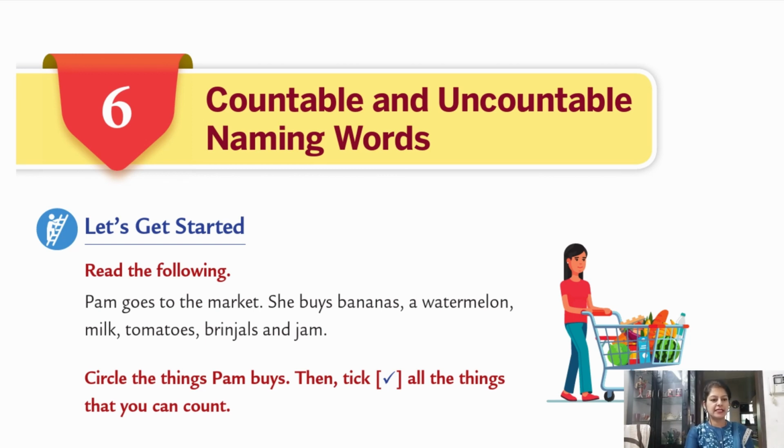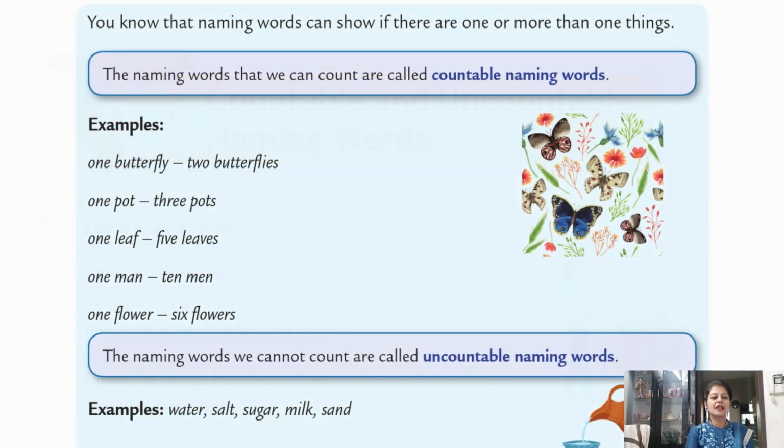Let's see some examples in the book. Countable nouns can be singular or plural, like one butterfly, two butterflies, one pot, three pots, one leaf, five leaves, one man, 10 men, one flower, 6 flowers.